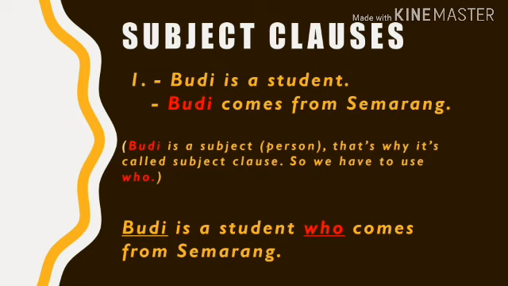And because Budi is a person and he is a subject, we have to use who, not which or that. So if we combine the two sentences above into one, it will be like this. Budi is a student who comes from Semarang.